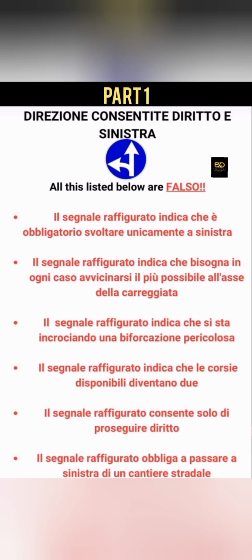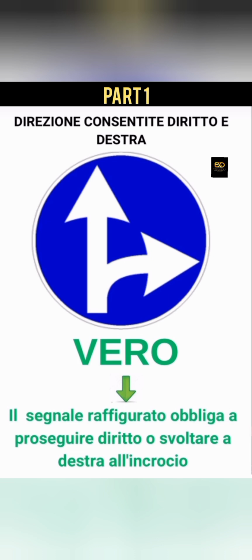Il segnale raffigurato obbliga a passare a sinistra di un cantiere stradale. Just like I said before, this is not passare. This one, we have already treated passare. So this one is svoltare or direzione consentita. So it is also not true. This one is also talking about turning right and continuing straight. Il segnale raffigurato obbliga a proseguire diritto o svoltare a destra. So this one is true because you can continue straight and you can turn right.